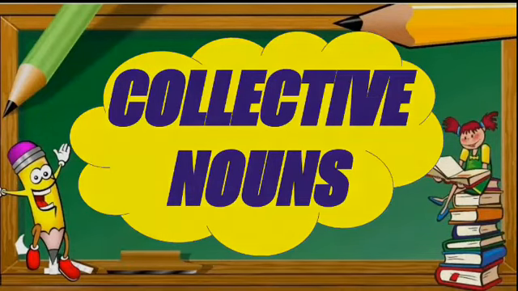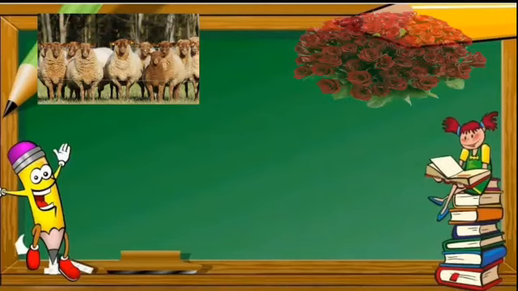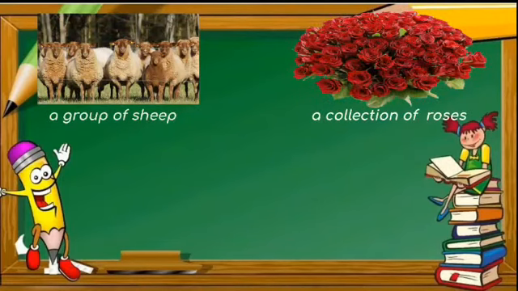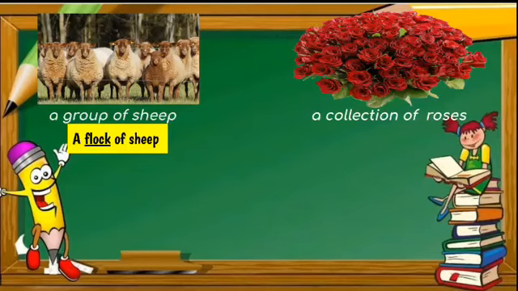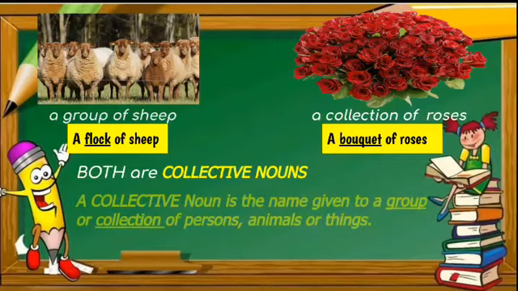Collective nouns. So here we have a group of sheep and a collection of roses. A group of sheep is called a flock of sheep, and the collection of roses is called a bouquet of roses. Both are collective nouns. A collective noun is the name given to a group or collection of persons, animals, or things.